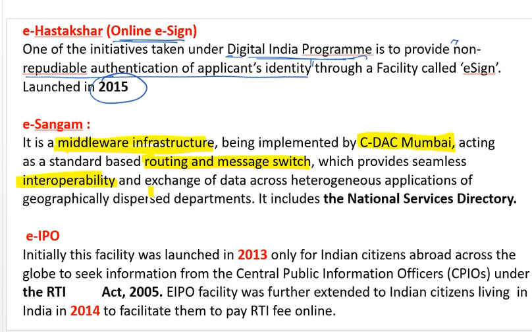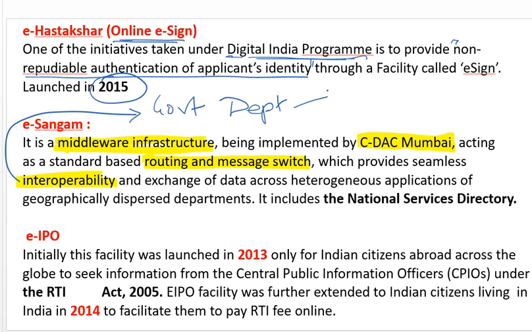As it is E-Sangam, it is government related, the interoperability among the government departments.